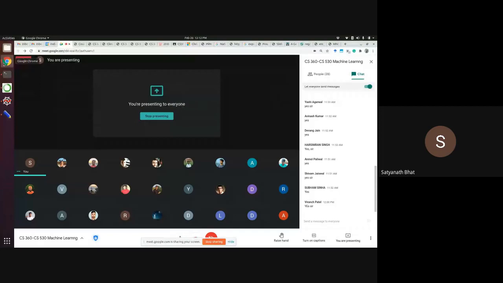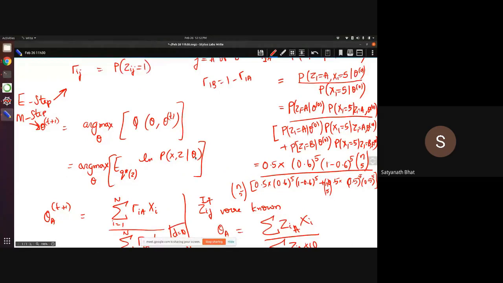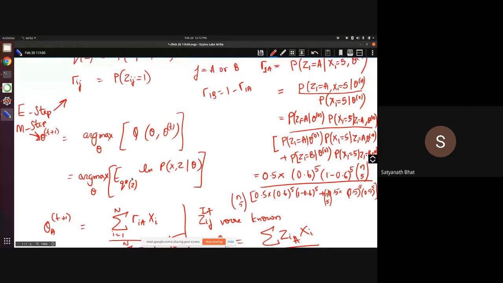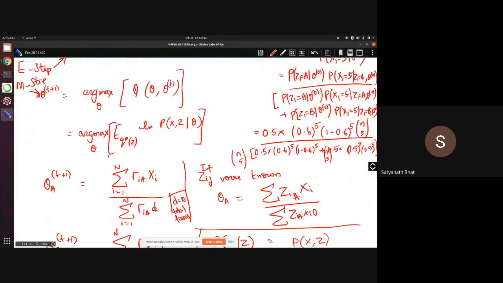Okay. So in the M step, instead of trying to maximize the full likelihood, this is what we would have done if we knew X's and Z's. This is what we would have directly maximized. Since we don't know that, we are maximizing the expectation with respect to Q star. The Q star is what you computed in this one. So basically you are going to do a weighted average to get an estimate of this. Are there any questions on the M step?